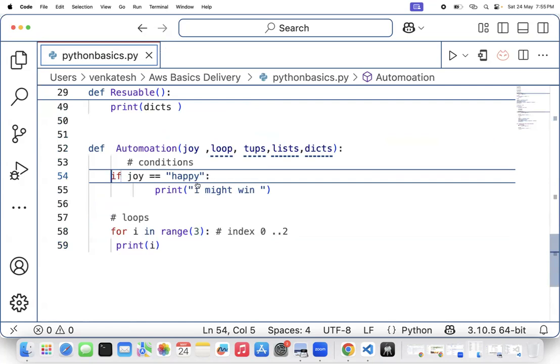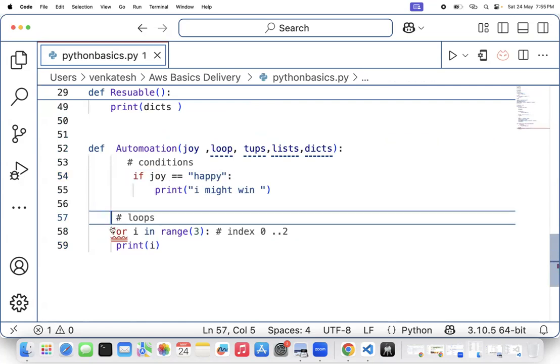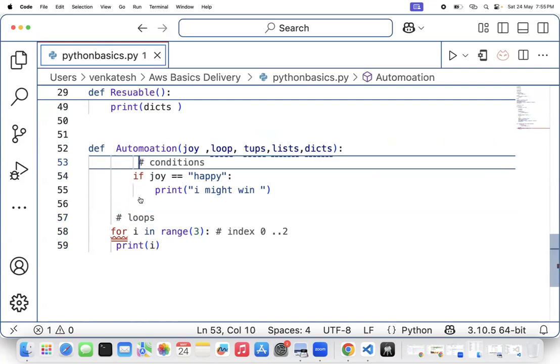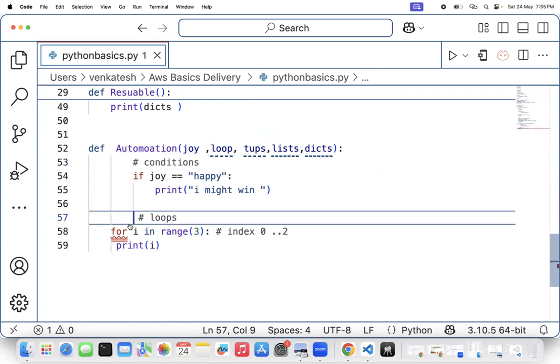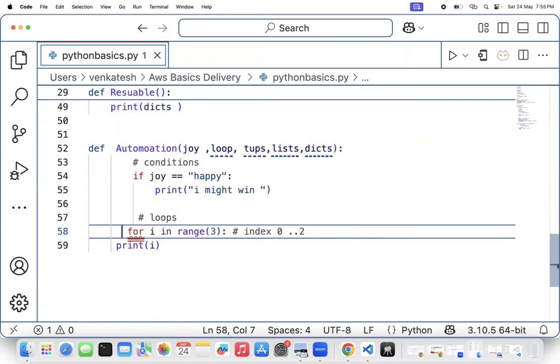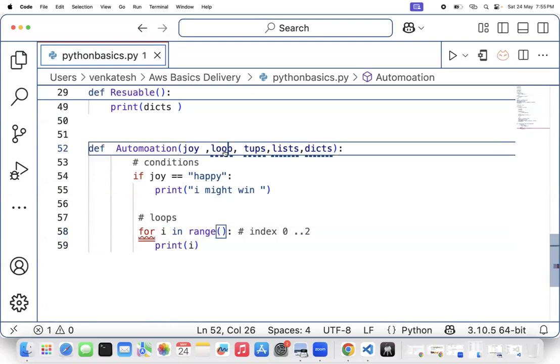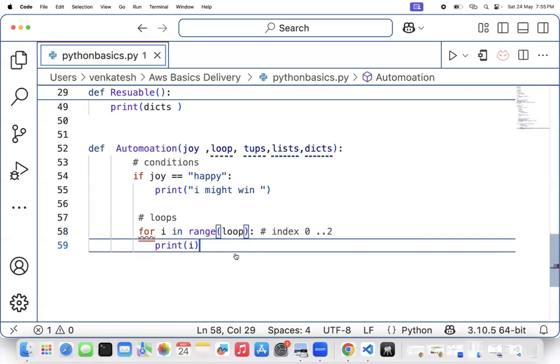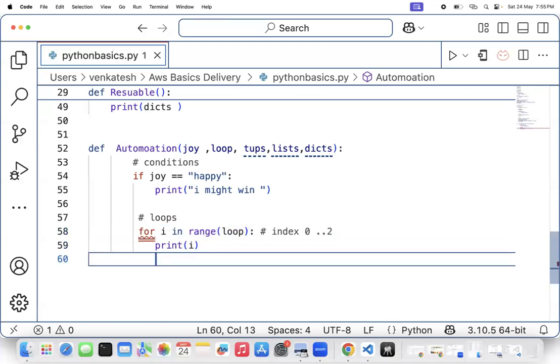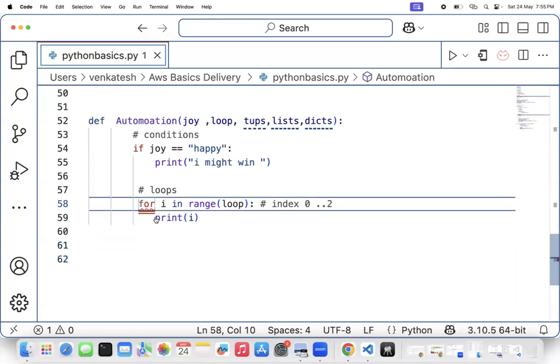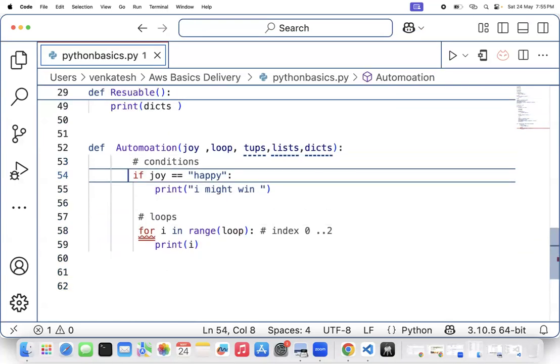The condition will be there. There is no problem in the condition. Correct? Will this loop be there? Yes, the loop will also exist. The only thing is, where will this range come from? From the arguments. Correct? The next thing, what about this part? You can see the indentation is a problem here. That is something we are fixing up. So that is now clear.